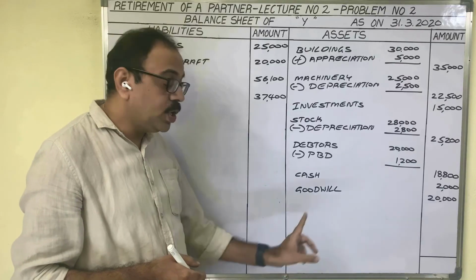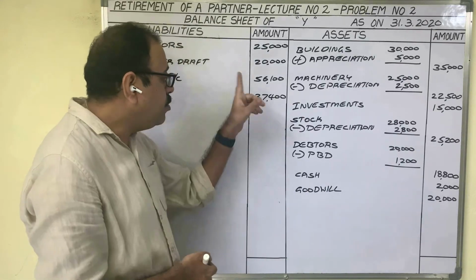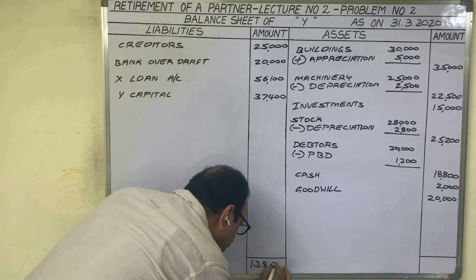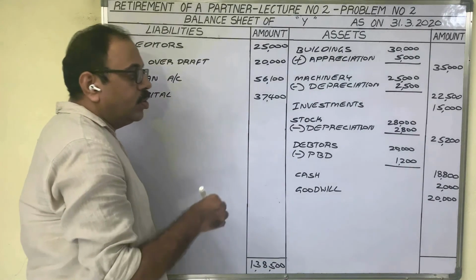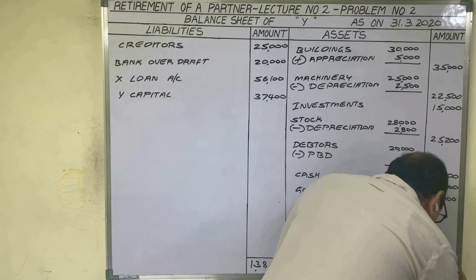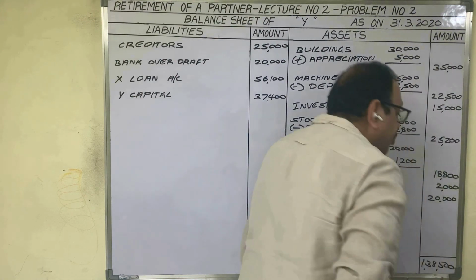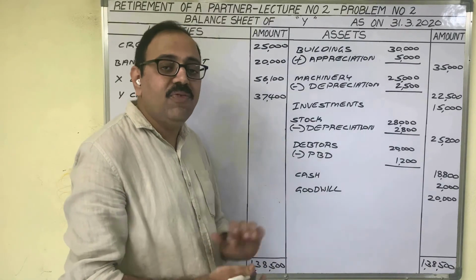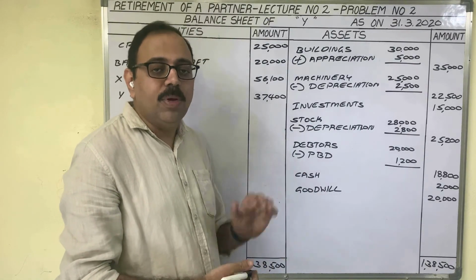We have taken all assets and liabilities in balance sheet. Finally, we have to find out the totals of two sides. Liability side total is 1,38,500 rupees. Asset side total is same, 1,38,500 rupees. Thus, in balance sheet, two sides we should get equal amounts. Then only our problem is correct.